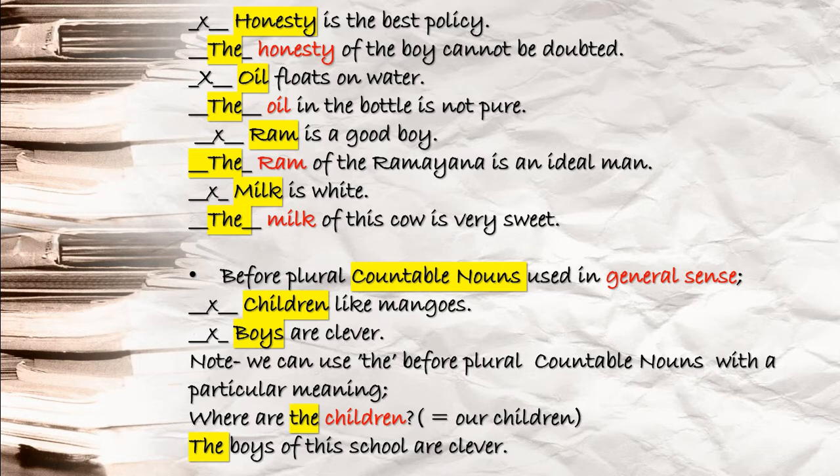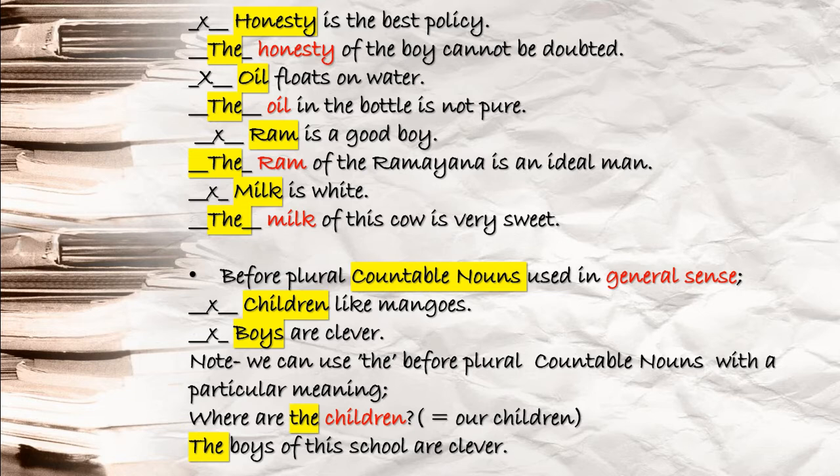Now you see, milk is white. Before milk, no article is used because this is used in general sense only. But when you say the milk of this cow is very sweet, actually you are talking about particular milk, definite milk of this cow, something like that. Okay, now come to the next point.